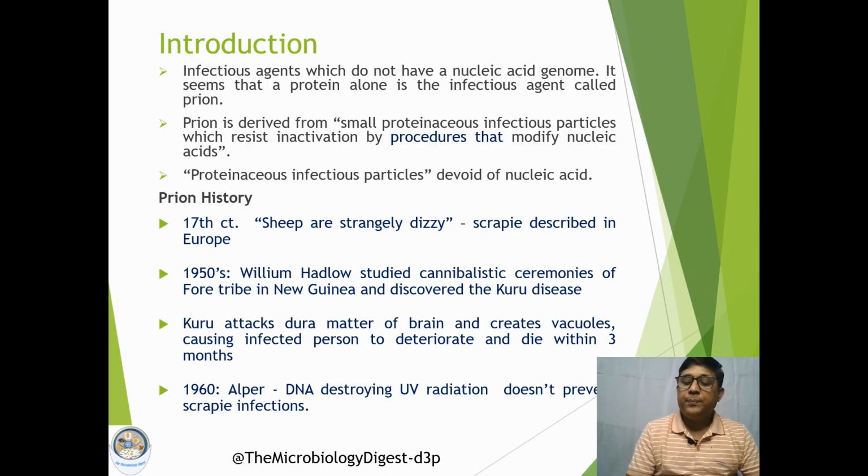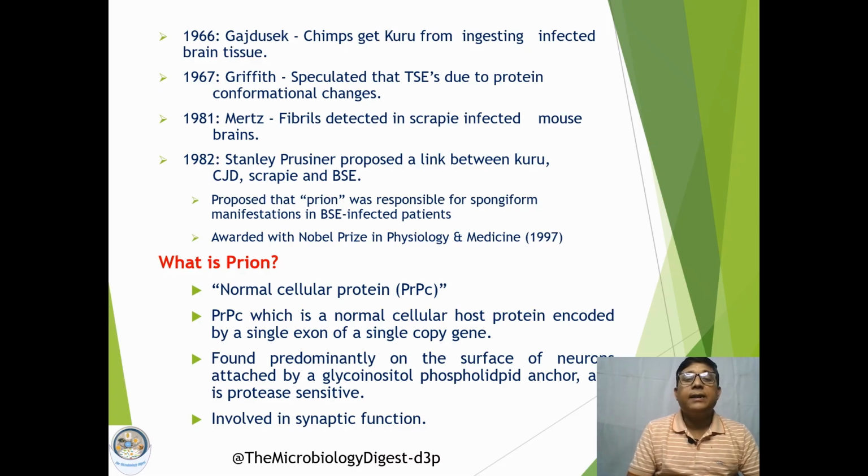Subsequently, other scientists were also simultaneously conducting research on Kuru, the disease restricted to the Kuru tribe. At the same time, in the year 1966, another scientist, Gajdusek, identified that this Kuru type of disease was recorded in some other animals, which was suspected to be due to the ingestion of infected brain tissue.